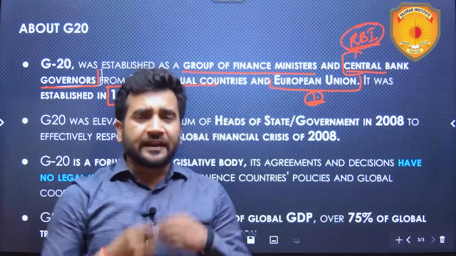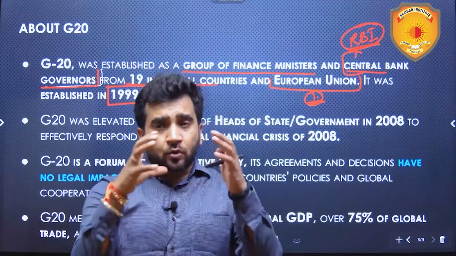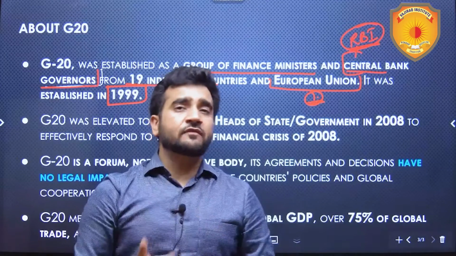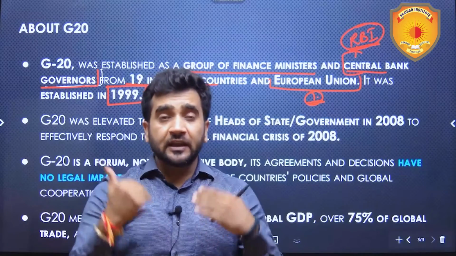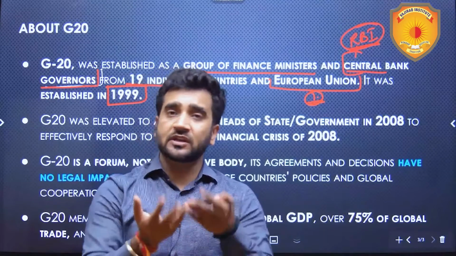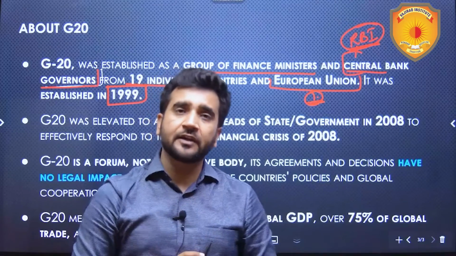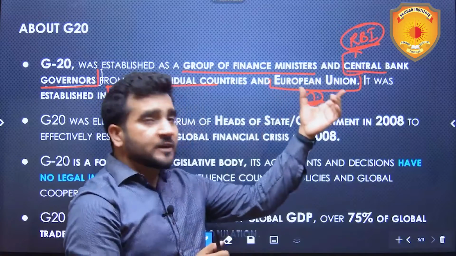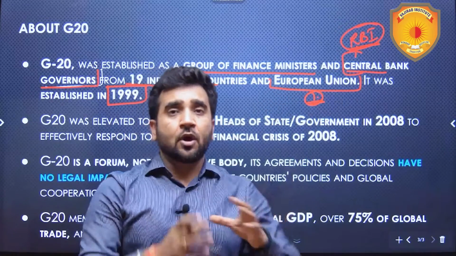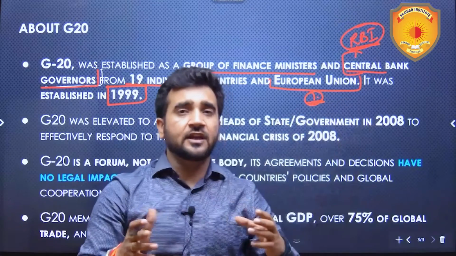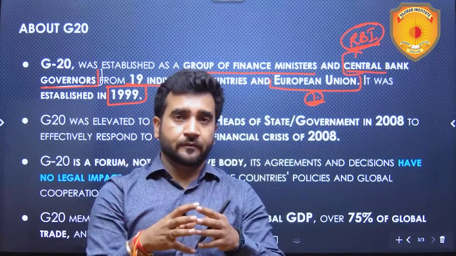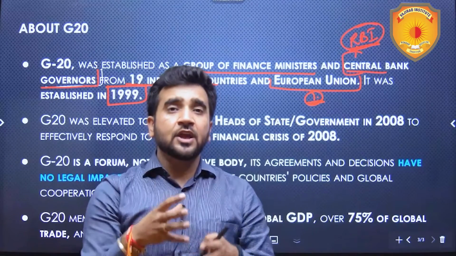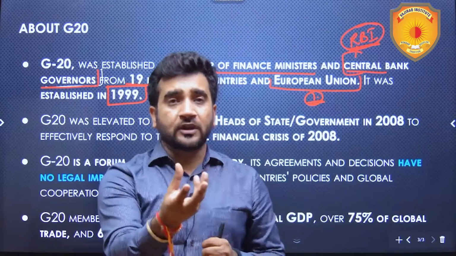Now, in the 1990s, the world actually started to get closer. Means there was globalization, which was intensifying during the 1990s. India was among those countries who did globalization in the 1990s. LPG reforms, 1991 we did. Hence, the finance ministers and the central bank governors of these 19 countries and one EU thought to come together. These are the world's 20 biggest economies. And they thought to come together so that they could align their economic policies.